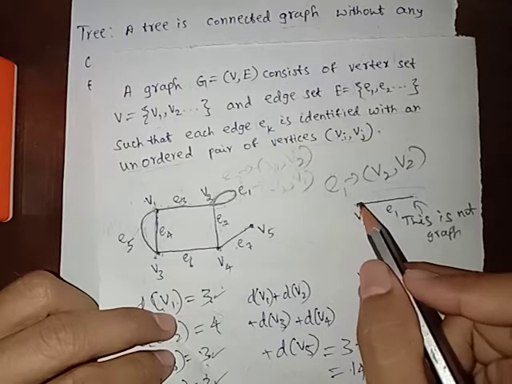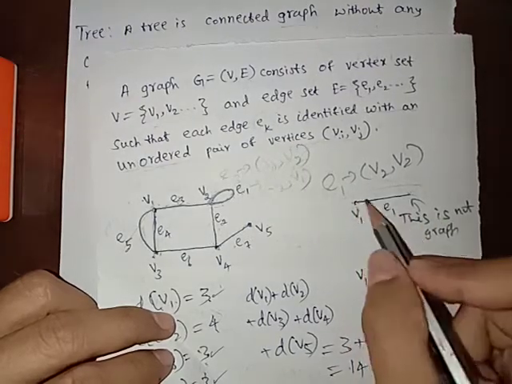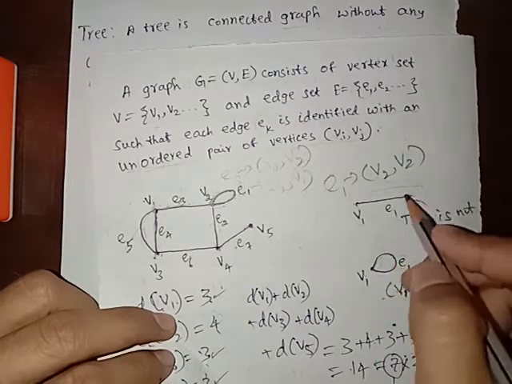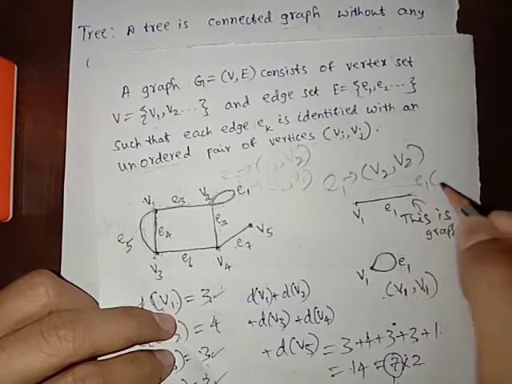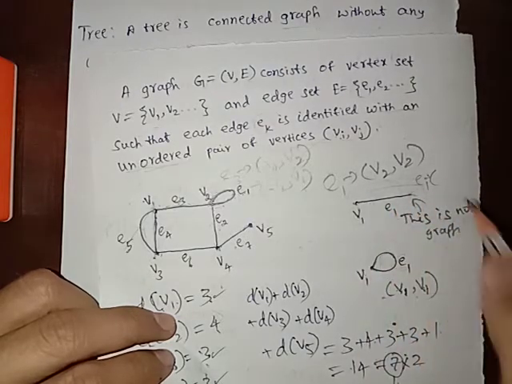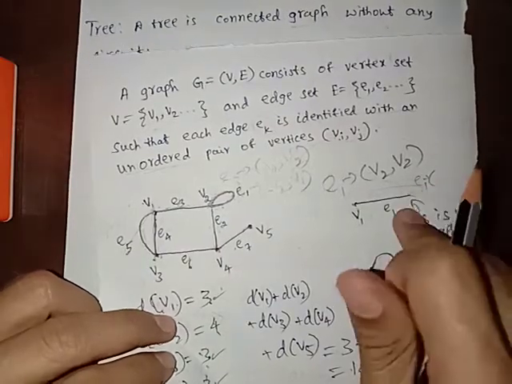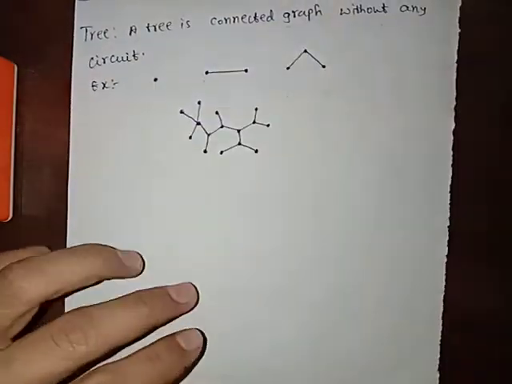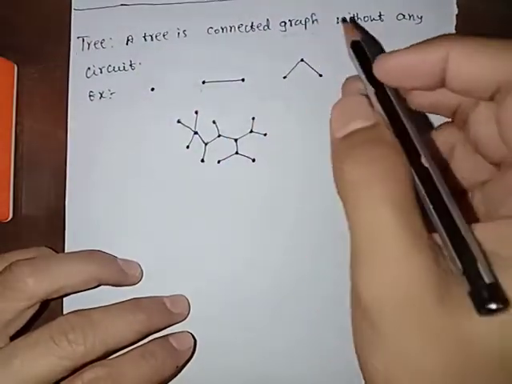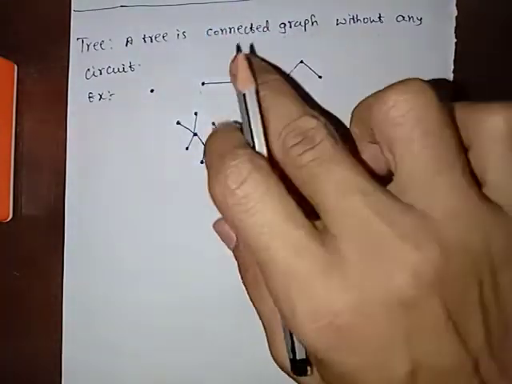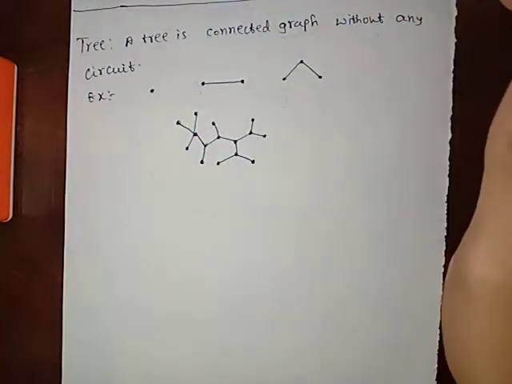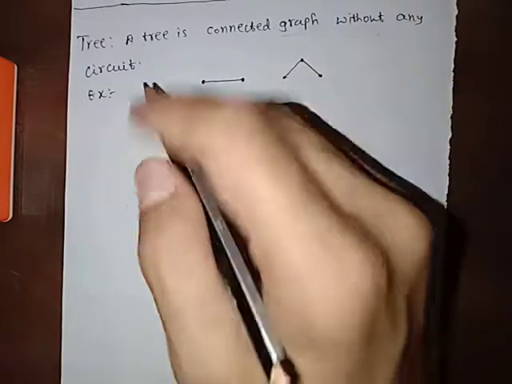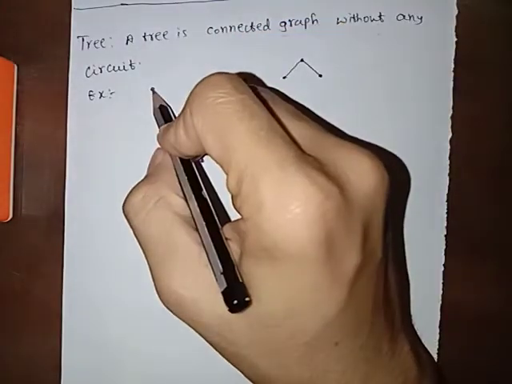But consider this example. In this example, vertex V1 is here and edge E1 is here. No other vertex is here. This means that this is not a graph. Why? Because E1 is not identified with two vertices. To become a graph, each edge in a graph must be identified with an unordered pair of vertices. This single point can also become a graph. This is called a null graph. Only a vertex is here.